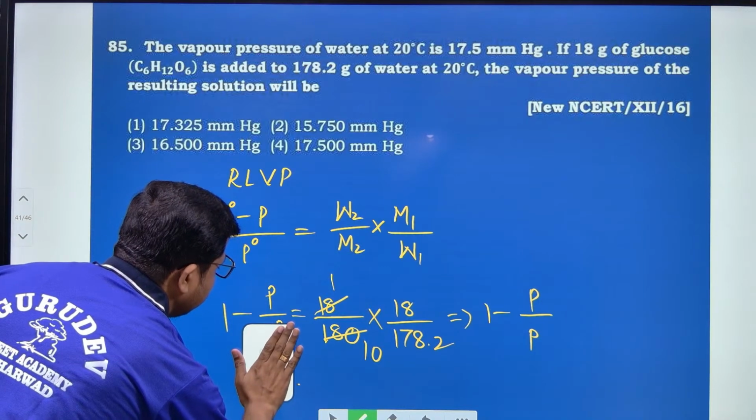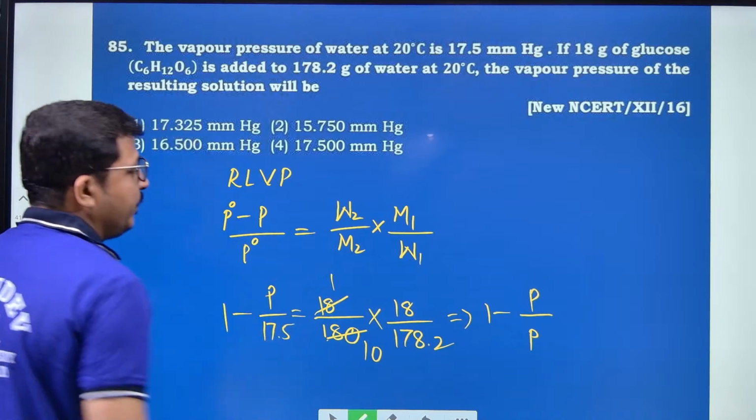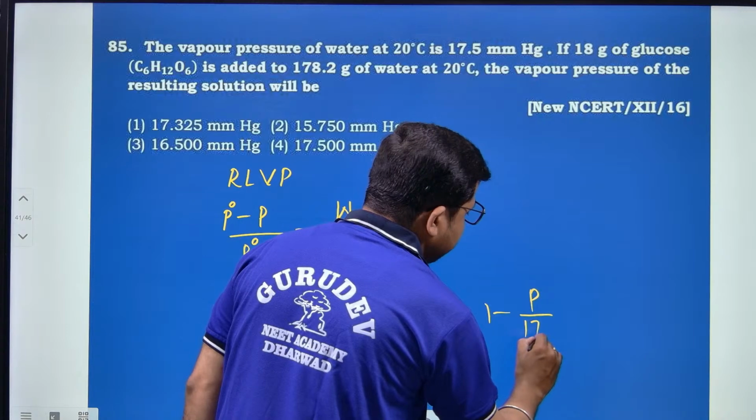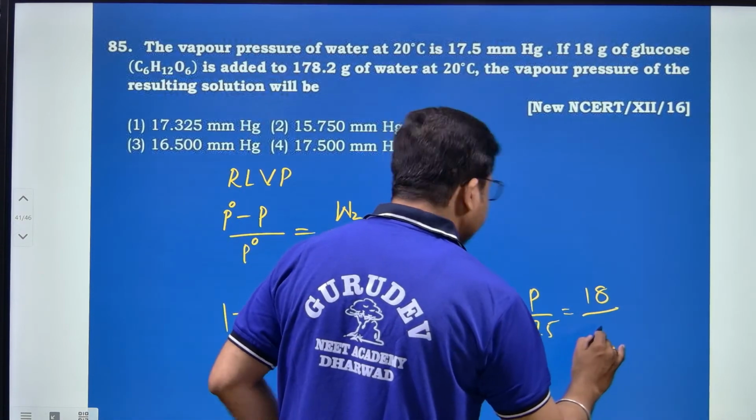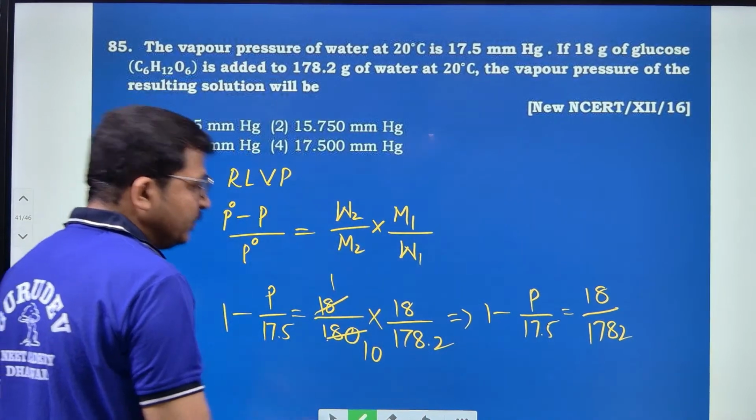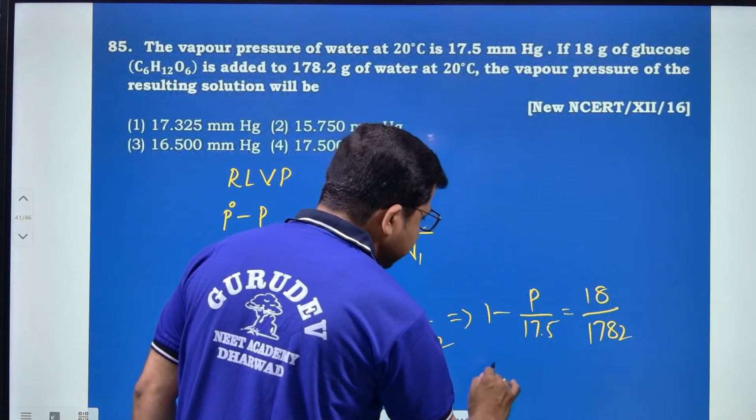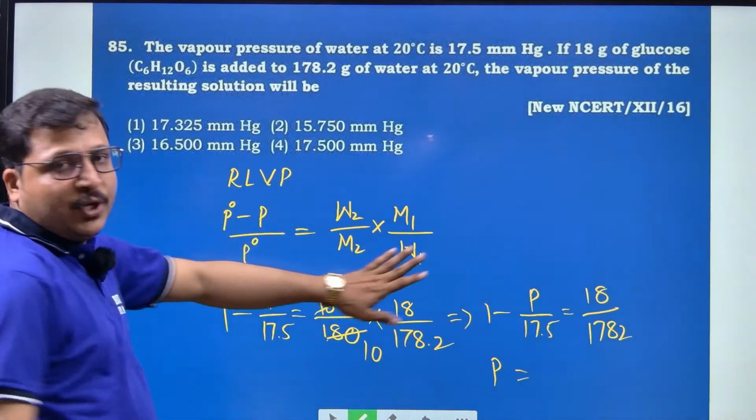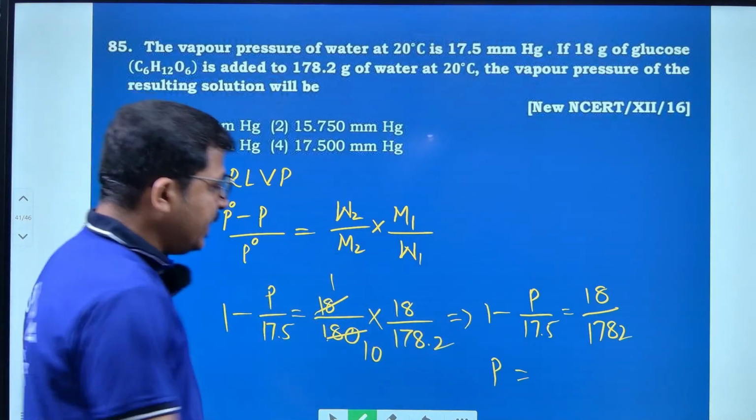There is no problem to mention it, that is 17.5 they have given, and here also 17.5 is equal to 18 divided by 1782. Now bringing that to that side and simplification, this much I have given, and after simplification I hope you will solve and get the answer.